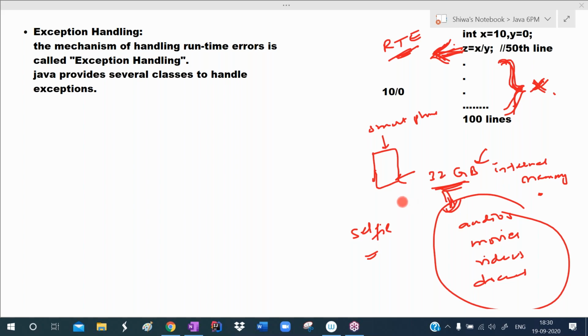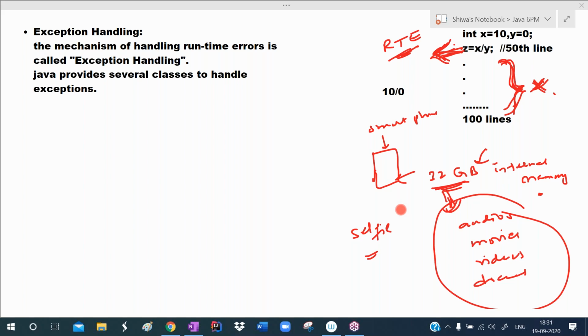Now you are using the camera application. That camera application is checking at runtime whether memory is available or not. If memory is not available, it displays a message to you that memory is full. If it does not display memory is full, the user will not understand what the problem is.